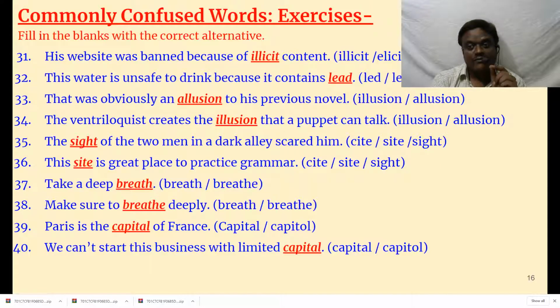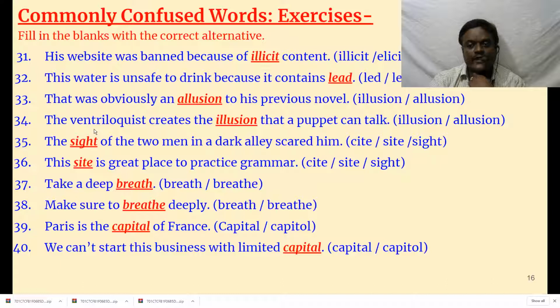That is also material. That was obviously an allusion to his previous novel. Allusion means reference. Allusion to his previous novel. Illusion means, the ventriloquist creates an illusion. That means as if it's real. When something is created as if it's real, it's called illusion. Maya. That a puppet can talk. Ventriloquist means one who speaks from his throat. He doesn't move his lips.